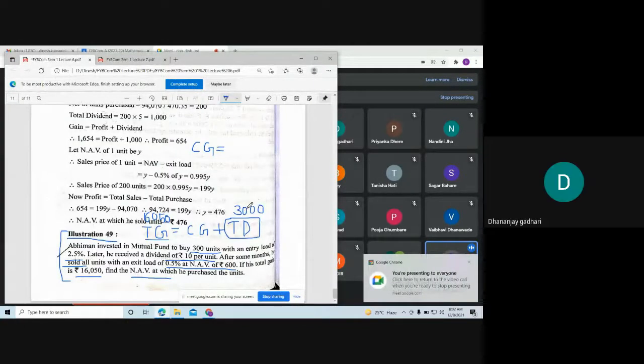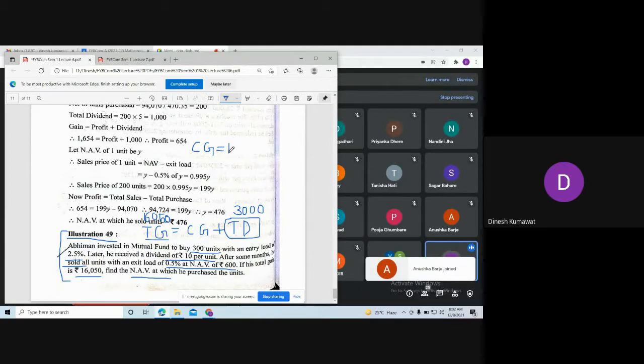Just shift this 3,000 to the left hand side. So it becomes what? 13,050. Is it? Yes, sir. Okay. Now what is capital gain? Capital gain is nothing but total sales minus total purchase equals 13,050.